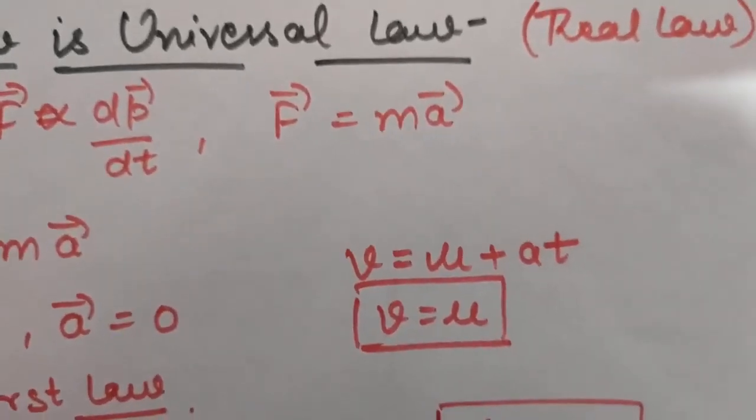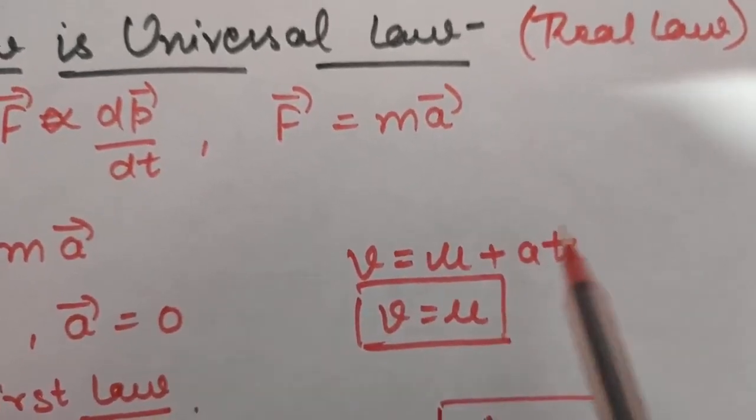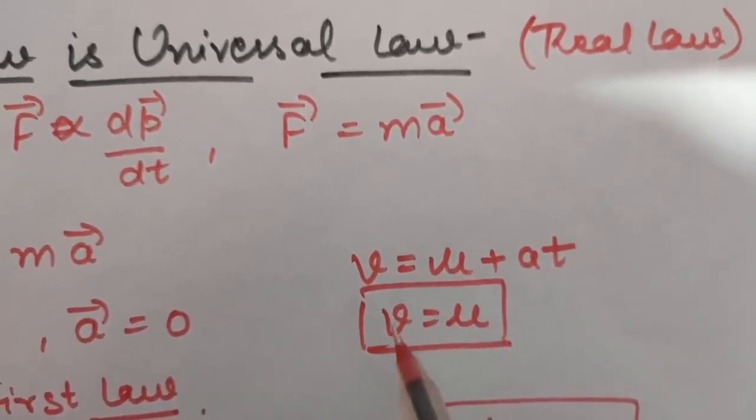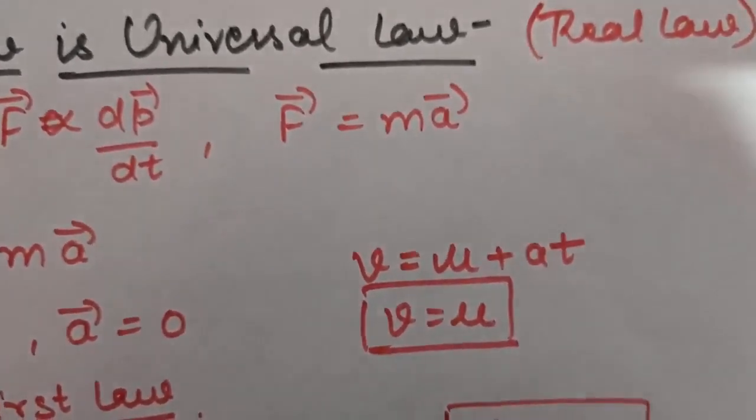Okay, so now as you know, v is equal to u plus at. Now if acceleration is 0, that means v will be only equal to u. That means the velocity of the particle will not change, it will remain the same.